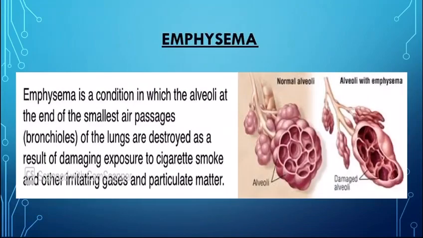Emphysema is a condition in which the alveoli at the end of the smallest air passages of the lungs are destroyed. Once the alveoli are destroyed or damaged, or there is any infection or any problem with the alveoli, then obviously there will be a problem in the diffusion of oxygen to the blood, and blood is the transporting material that is flowing throughout your life in the whole of your body. Okay, so one problem creates lots of problems in the body.